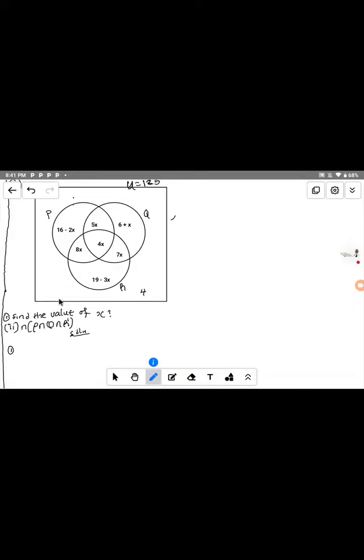So if we add everything together, the first region here is 16 minus 2s, okay, and then plus the second region, that is 5s, plus 4s, plus we have 8s, okay, and then what's remaining again, we have written everything here, 1, 2, 3, 4. I think we have everything here. Okay, this one is written together now. Now let's add to it.